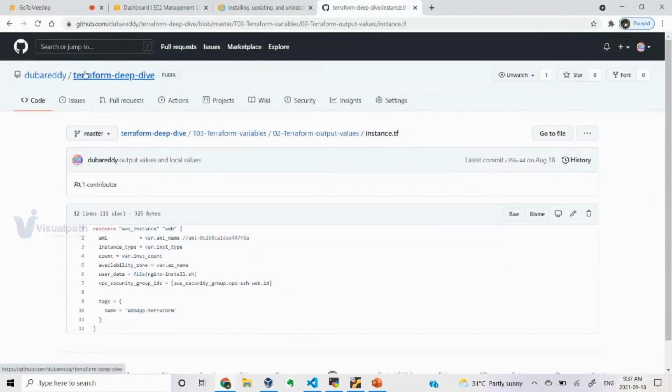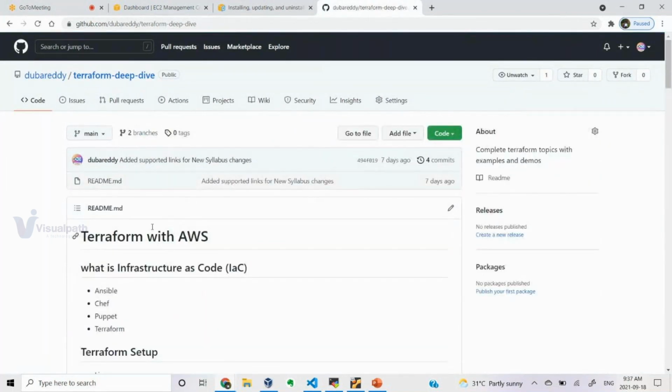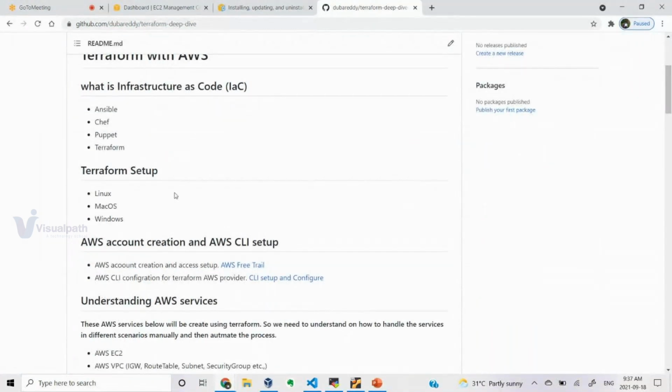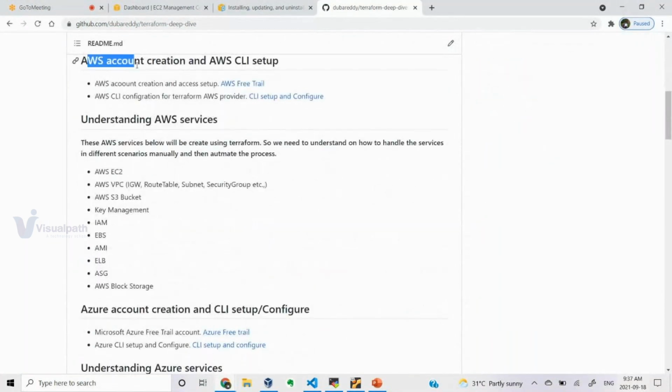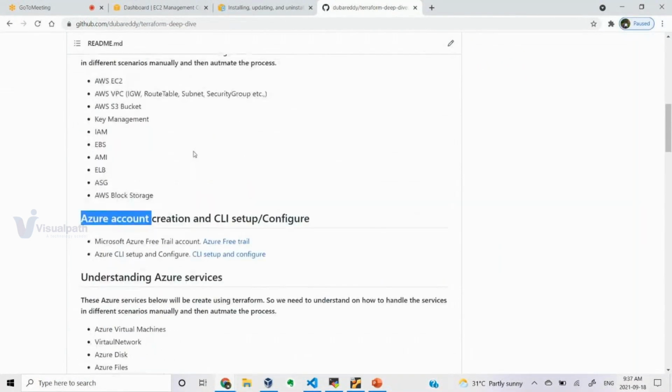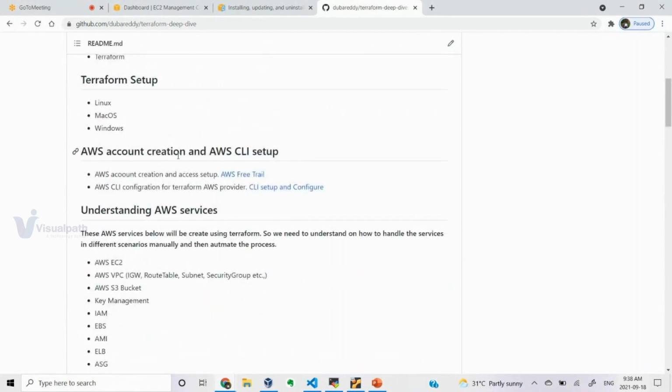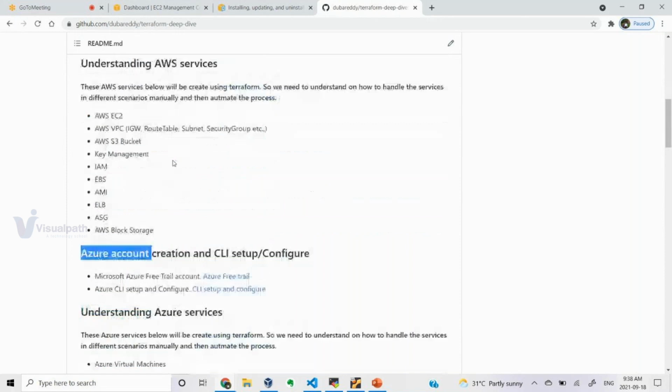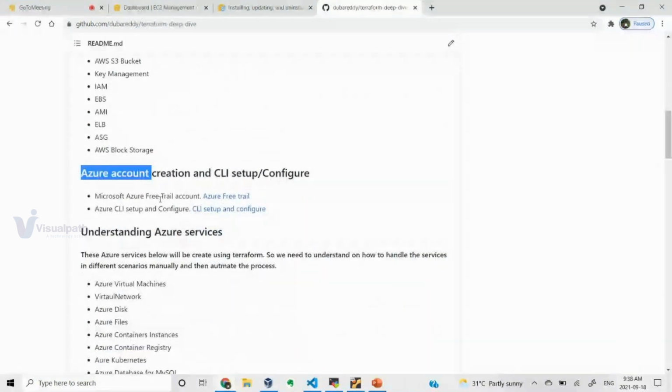Let me just open that. If you look at this, we have given these particular providers, right? AWS, as well as we will be talking about Azure. How to create a free tier account. We will not be using any paid accounts. Everything is free. Okay, so we have a 1 year trial, and Azure is a 30 day trial. They will give you some 300 credits, and then later on we will have some free services which you can use for 1 year. They're not going to charge you anything.